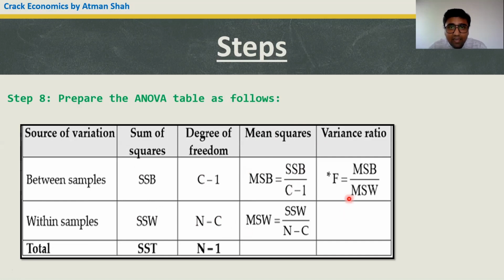So what is F calculated in this case? The F calculated is MSB upon MSW. If the value of MSW is higher than the value of MSB, then MSW will come into the numerator. So this is how we can prepare the ANOVA table.